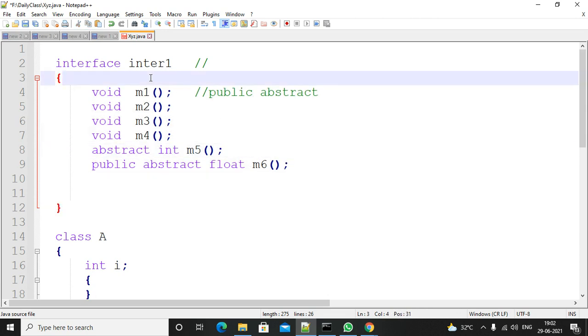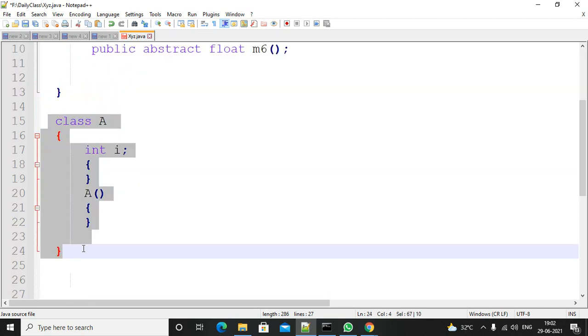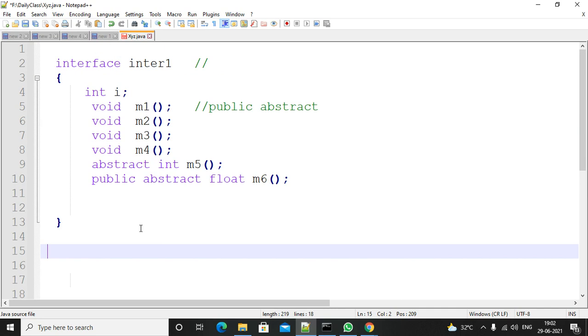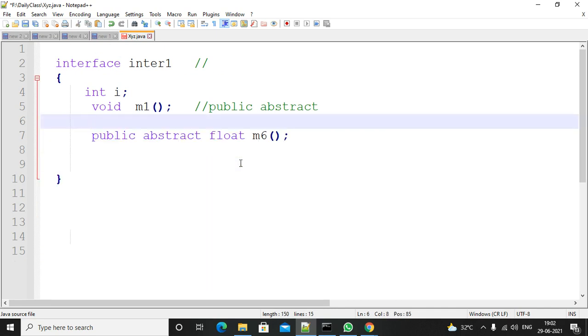Yes, you can write variables also. Suppose I am writing a variable i. If I write a variable like this, what will happen? I can write variables here. If I compile the program, I will get a compile time error. I'm removing all this, not required. I will maintain one.